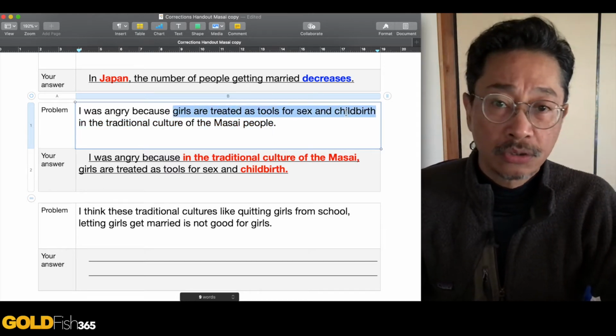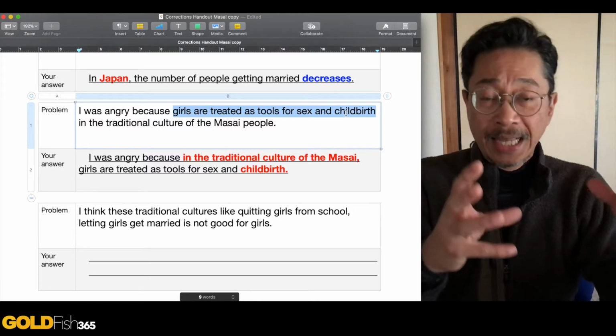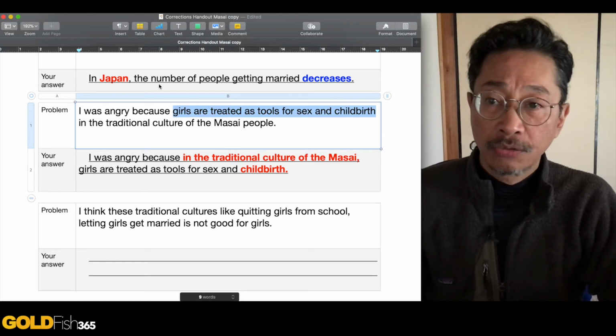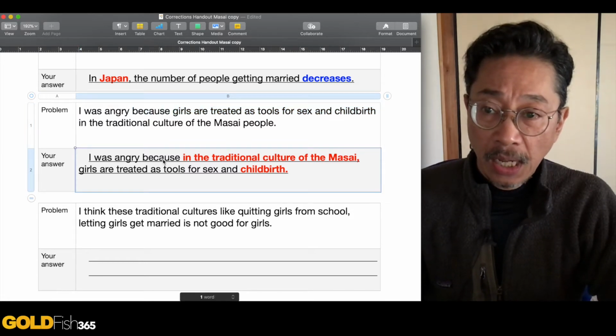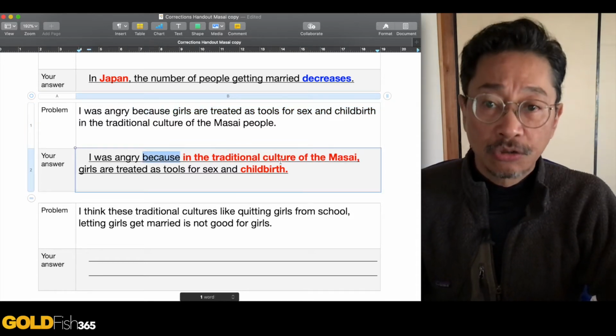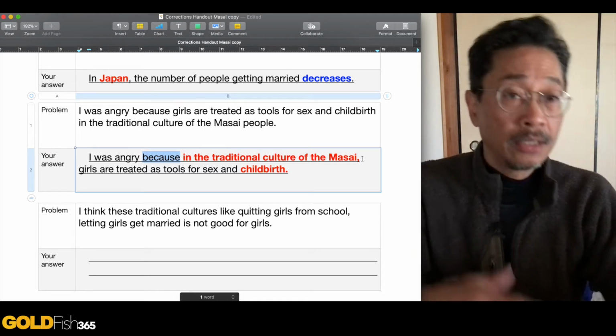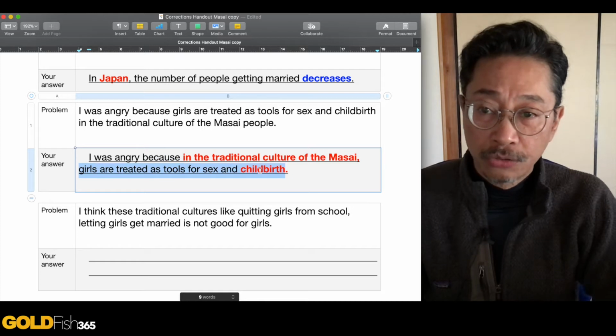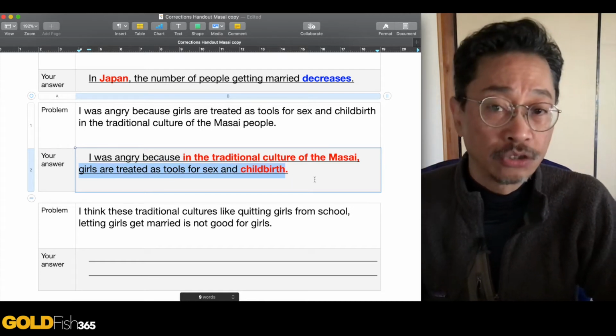Girls are treated as tools for sex and childbirth, because that is the place where it's happening, so that has to come first. So it goes because in the traditional culture of the Masai, comma, that's the place where it's happening, then you have this problem. Girls are treated as tools for sex and childbirth.